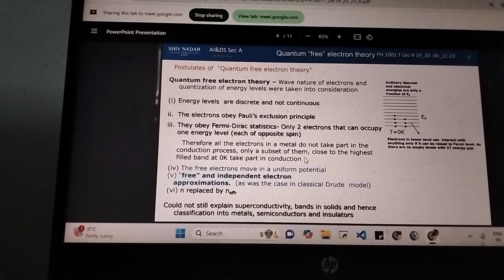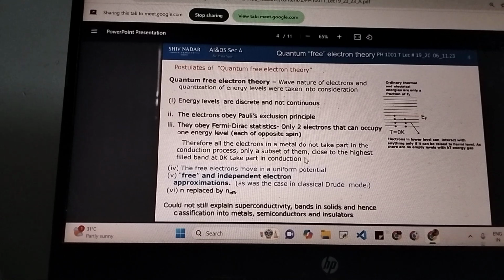According to classical theory, because of the assumptions there, it was assumed that when you have a setup, you have an atom, you have a nucleus, you have electrons, and you apply some heat energy to it, all electrons will take up the heat energy and start moving to higher energy levels. Or no, not energy levels, because the concept of levels did not exist back then. All electrons will take up heat energy and get excited, and energy will increase for every electron. But now when quantum came, they realized that that is not the case.